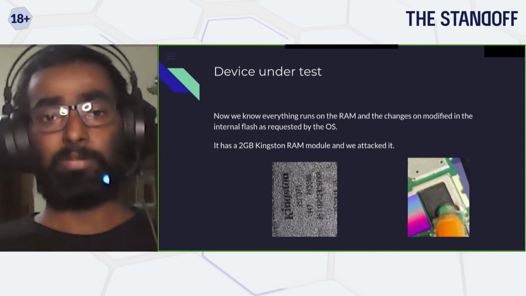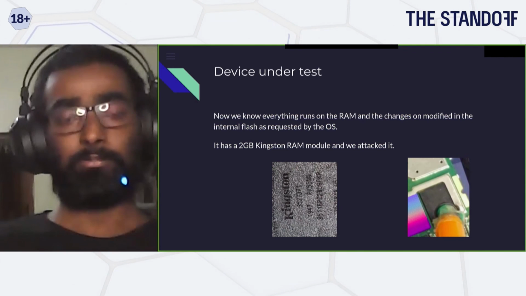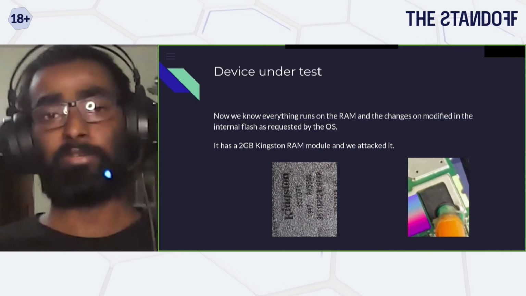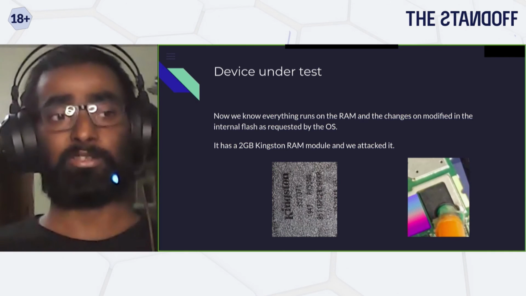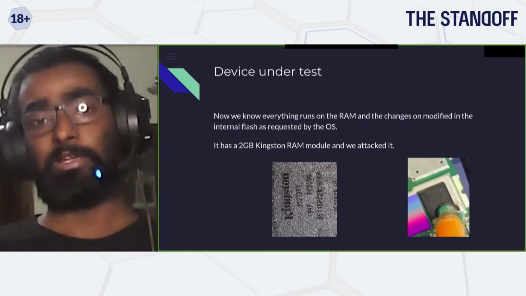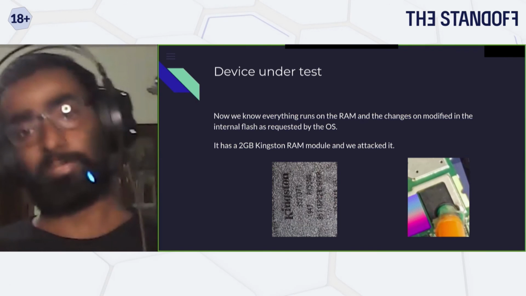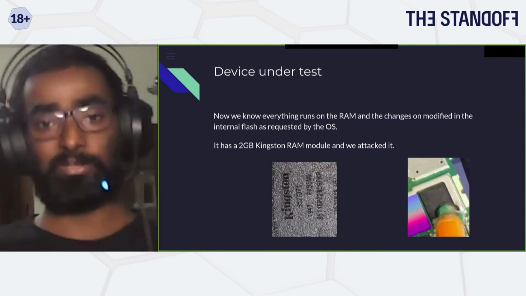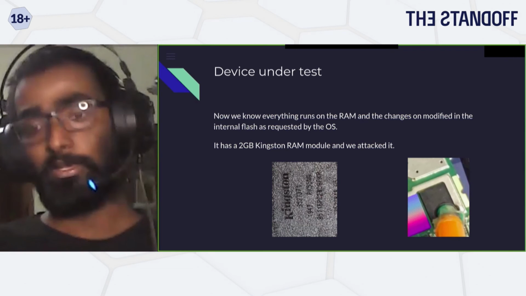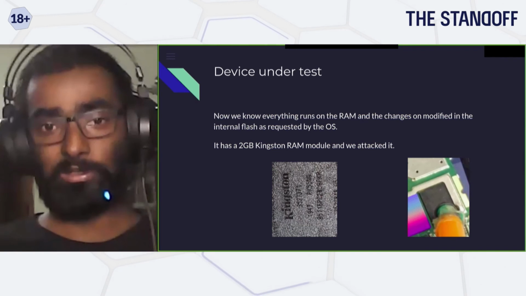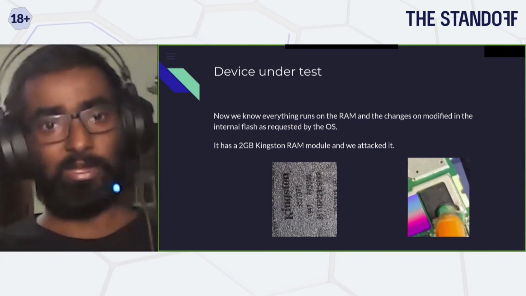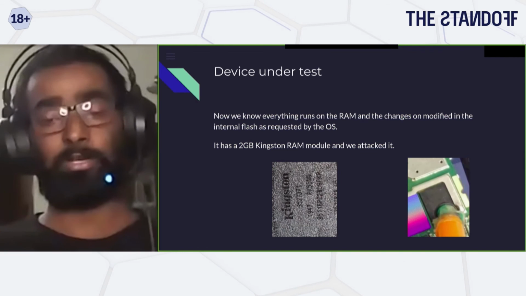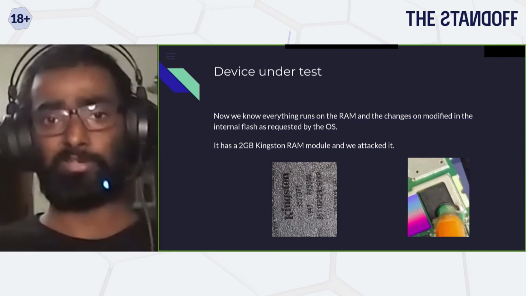So then my attack was to target the RAM, since, as I told you, everything is actually running on the RAM. Whenever your OS in the RAM, for example, saves some file, the OS sends a command to the flash memory to modify those files inside the flash. So all the OS will actually run from your RAM. So I thought I would attack the RAM module. I actually did not intend to try it; I was just randomly trying it during one of our PT engagements.